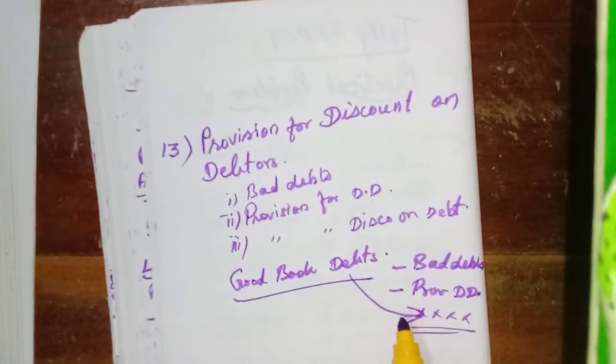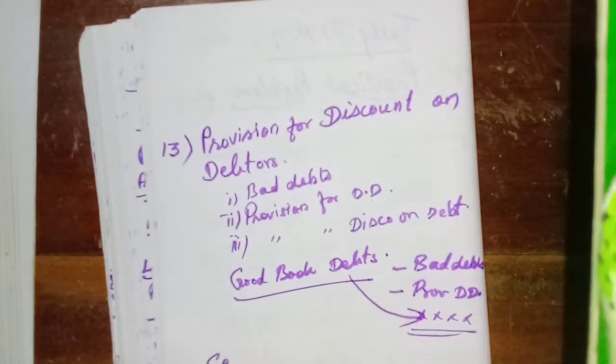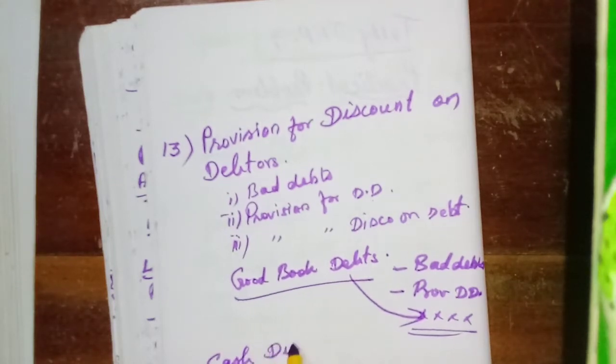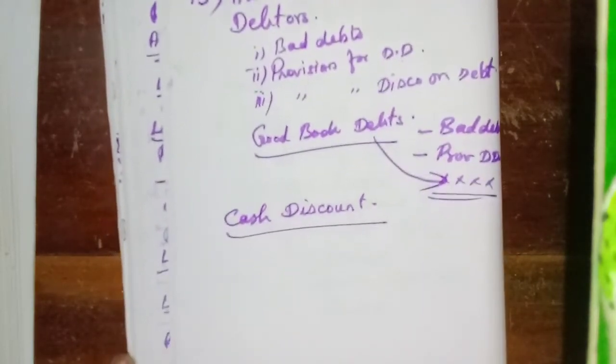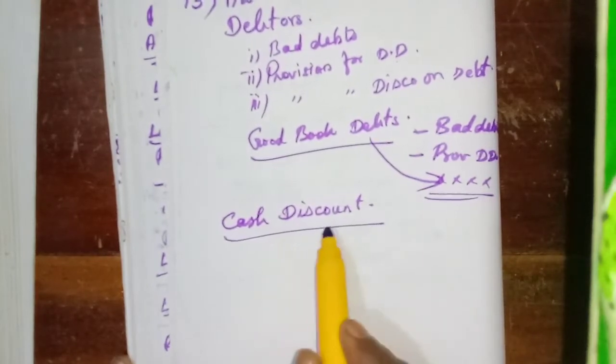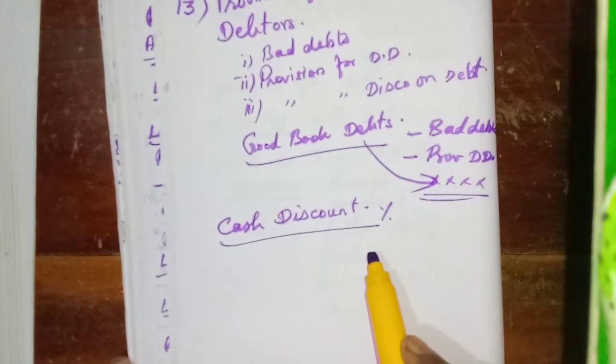So for this amount we will allow the cash discount for these customers, isn't it? If they pay within the time limit, within the prescribed time, we may allow a certain percentage as the cash discount when they repay the amount.